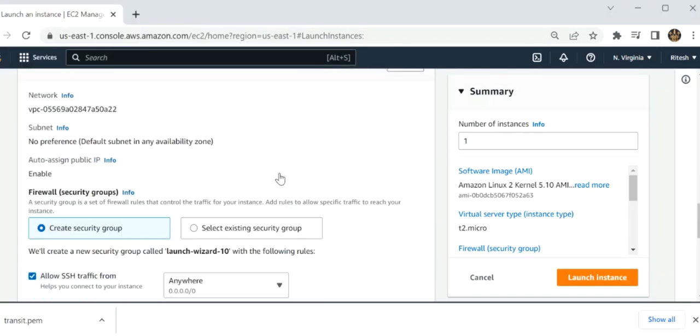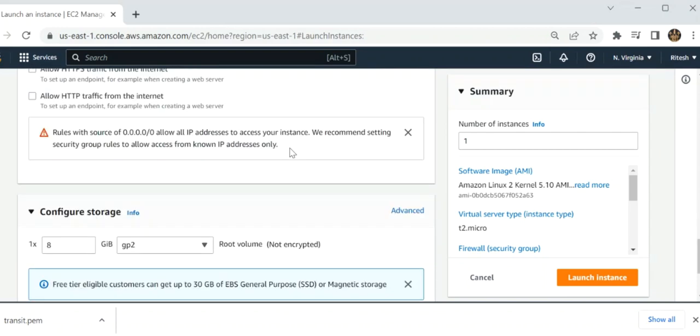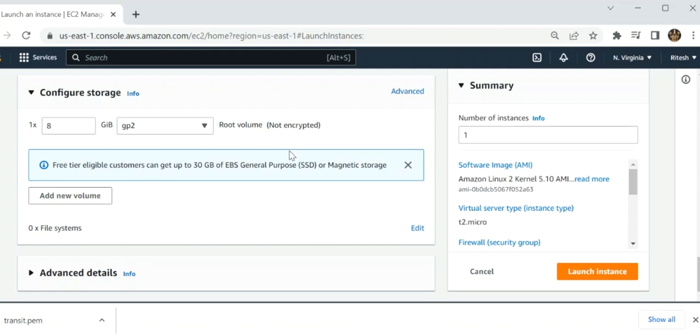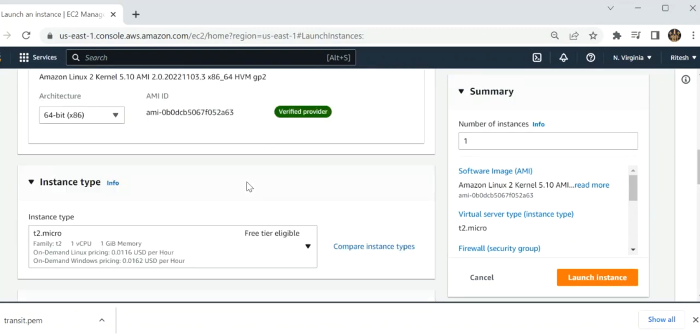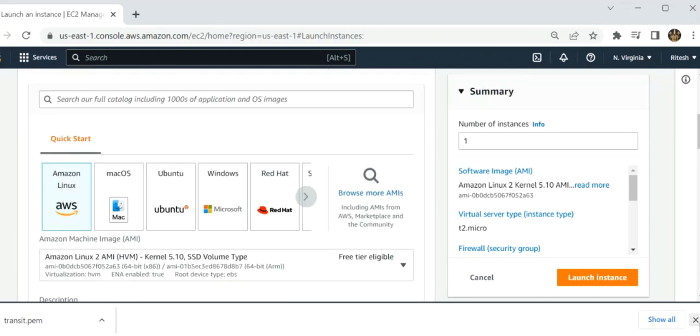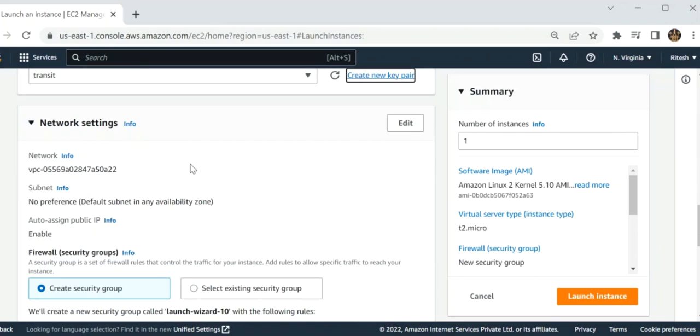Now I have to edit features like our security groups and the security configurations, which we do by clicking on network settings. Click on the network settings edit option, where you choose which VPCs I have created and which VPC I have chosen. So click on edit.